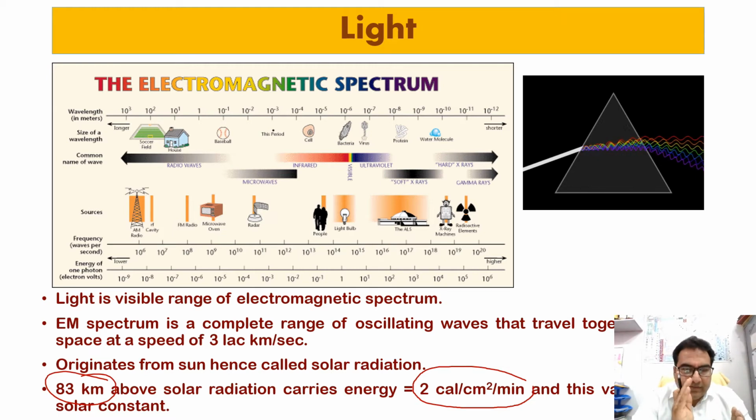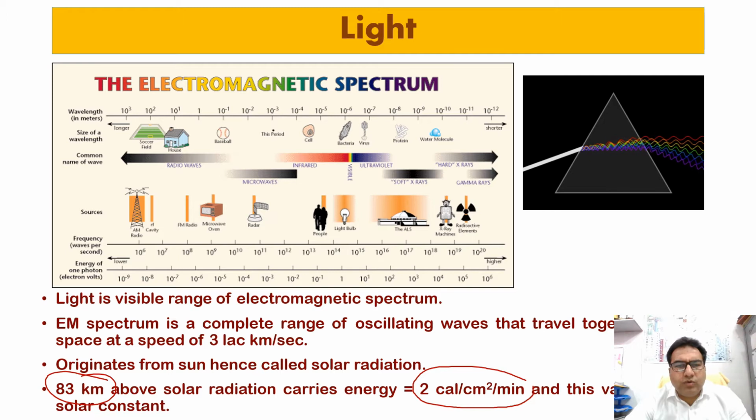So light is the visible range and a part of the electromagnetic spectrum, which is the range of oscillating waves that travel together through space at a speed of about 3 lakh km per second.